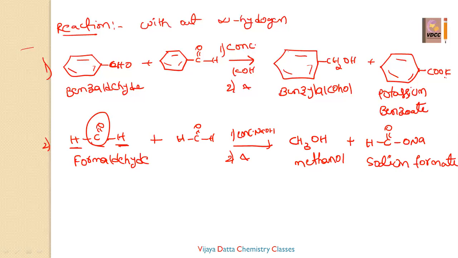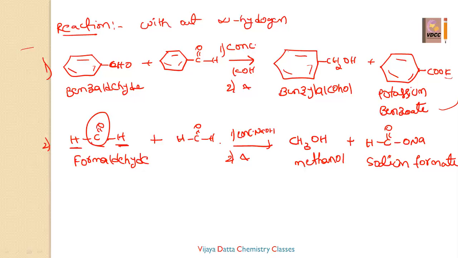So this is Cannizzaro reaction. Aldehydes without alpha hydrogen participate in the Cannizzaro reaction in the presence of concentrated bases and on heating, and we get one alcohol and one salt of the carboxylic acid.